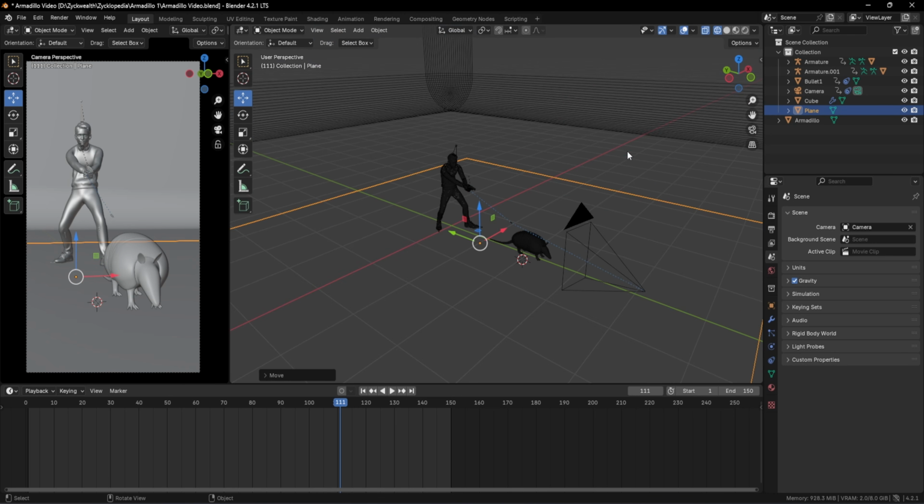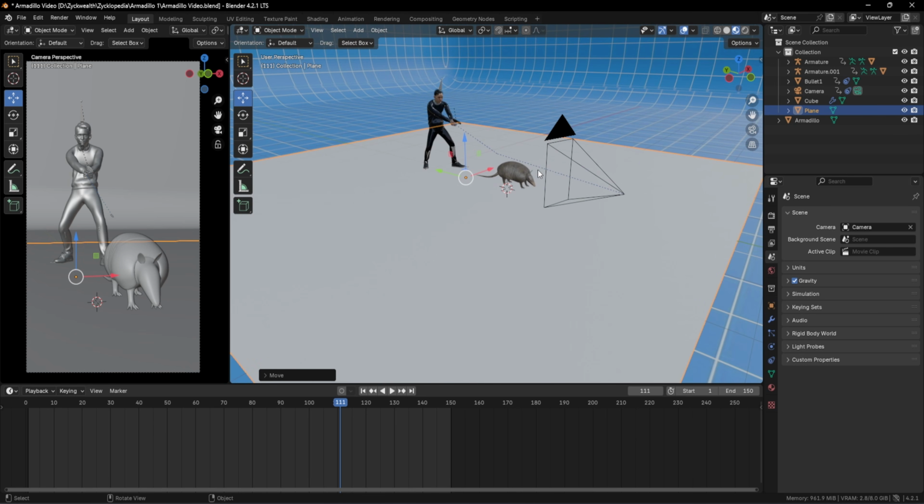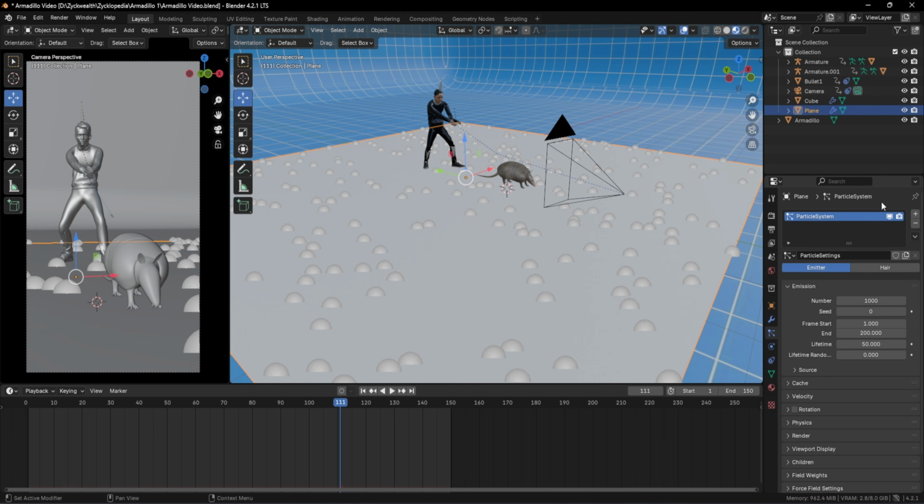And then we can change this viewport settings to materials preview mode. And after doing that, we can see our white plane over here. The next step would be to add a particle system to this plane. And for adding that, we can go towards the particle system over here. Then we can click on this plus button. And over here, we are going to click on this tab called hair.